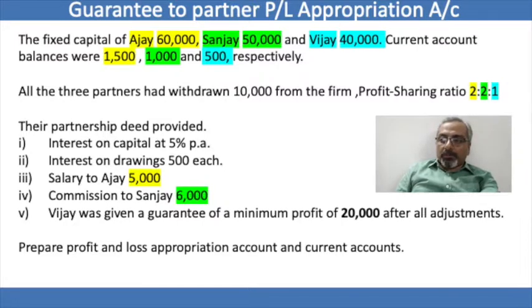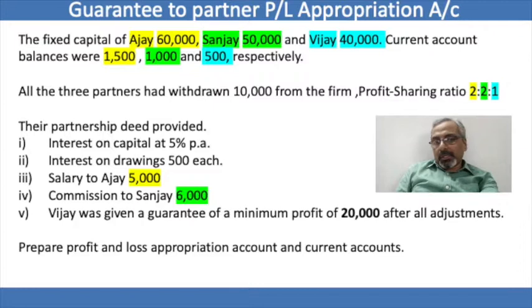Their partnership deed provides number 1, interest on capital at 5% per annum. Number 2, interest on drawings of 500 rupees each. So they will be paying 500 to the firm as interest on drawing. Salary is given to Ajay 500 and commission is paid to Sanjay 6,000. Vijay was given, out of these two, the third partner, you can see Vijay was given a guarantee of a minimum profit of 20,000 after all adjustments. Prepare the profit and loss appropriation account and the current account.